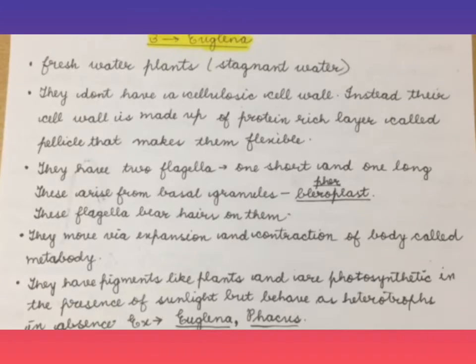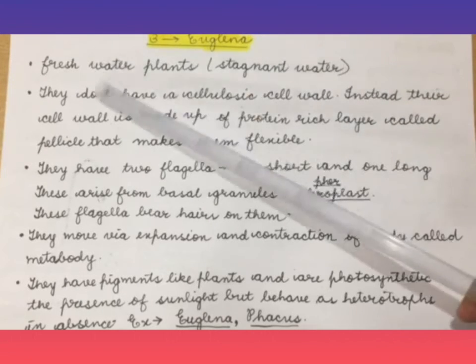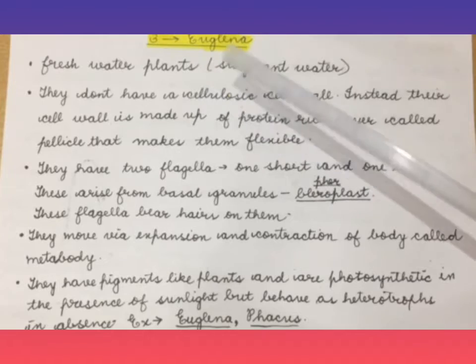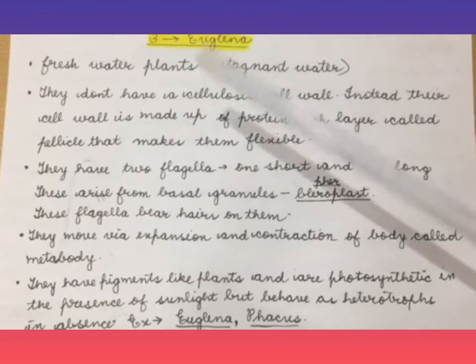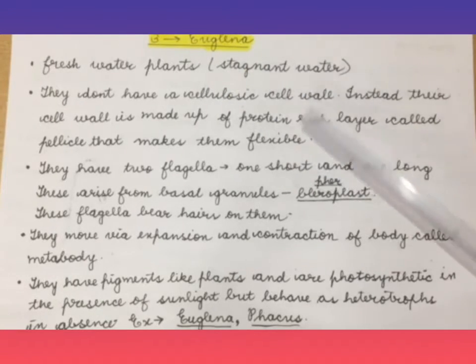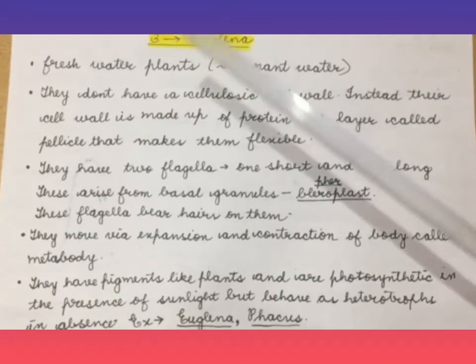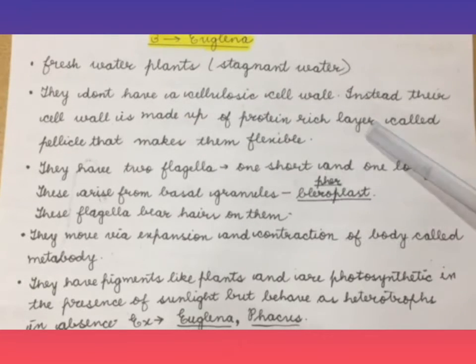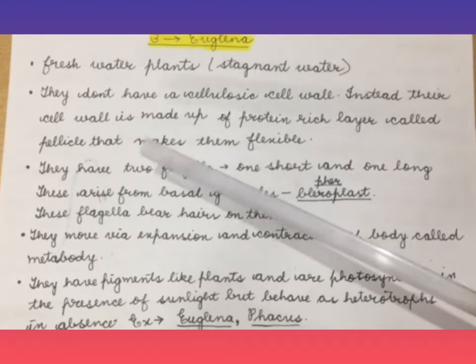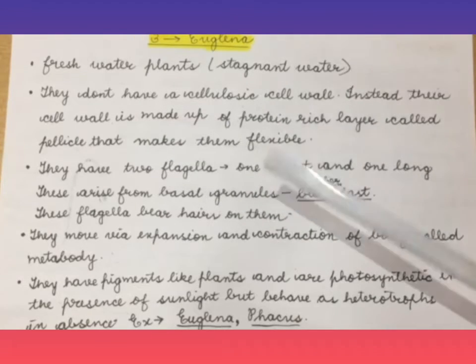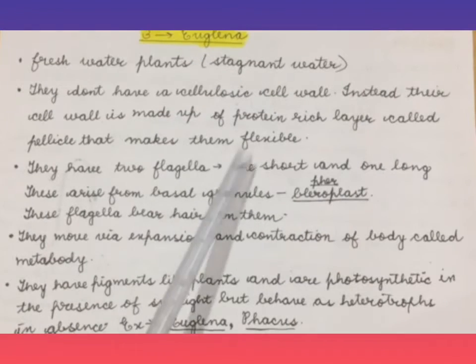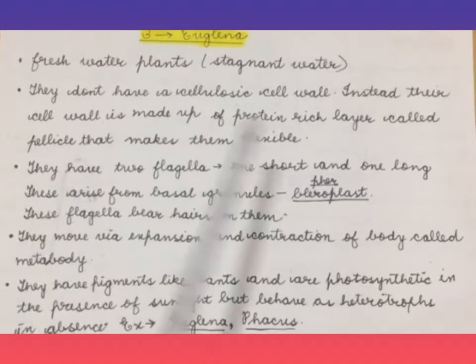So today I am going to explain to you part 3 of Kingdom Protista, that is Euglena. These are freshwater organisms. They will remain in stagnant water. They do not have any cellulosic cell wall, and their cell wall is made up of a protein-rich layer which is called the pellicle, which makes them flexible. They have two flagella, that is one short and one long.